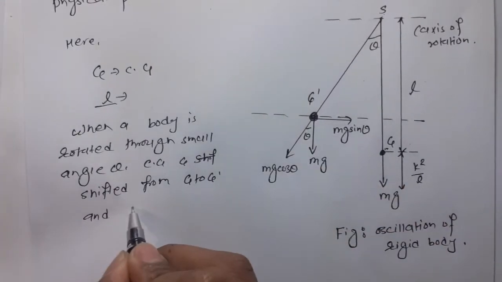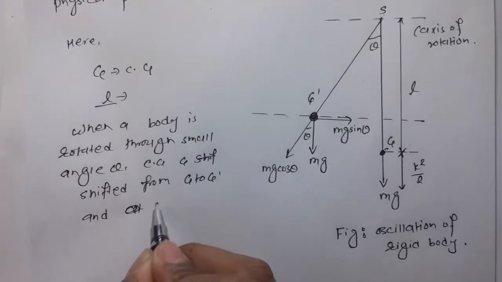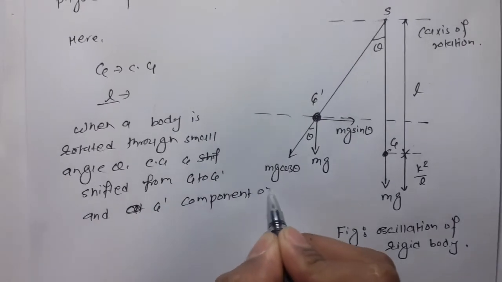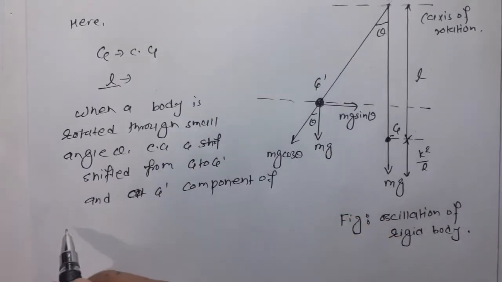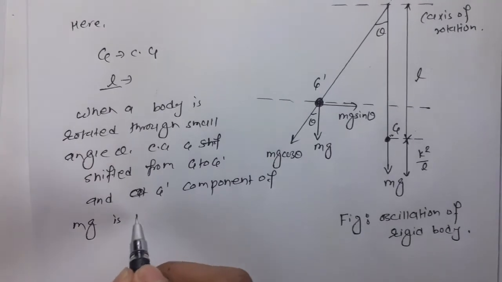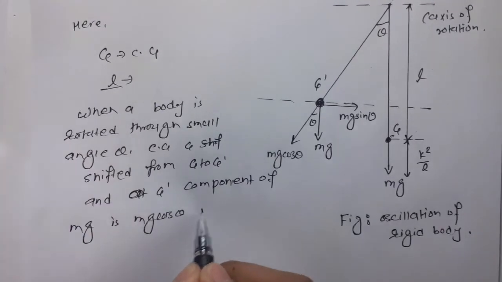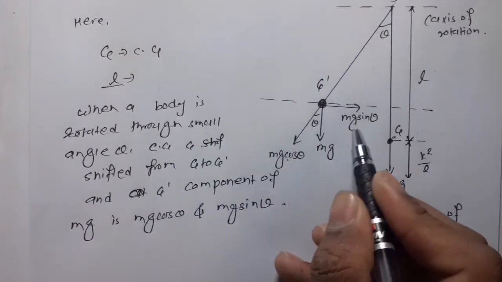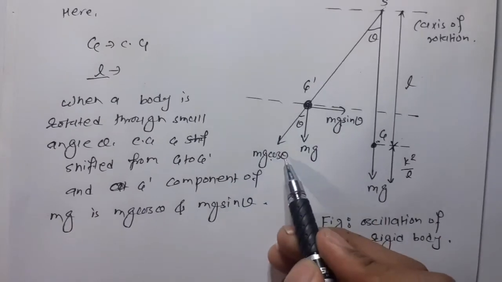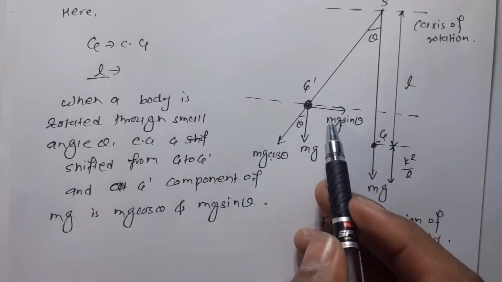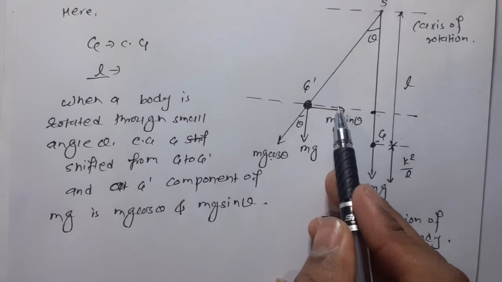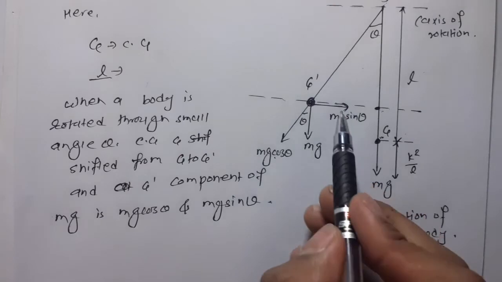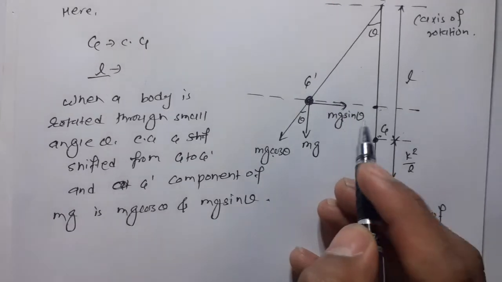At G dash, the components of mg are mg cos theta and mg sin theta. Since mg sin theta acts toward the mean position, the restoring torque is produced only by mg sin theta.